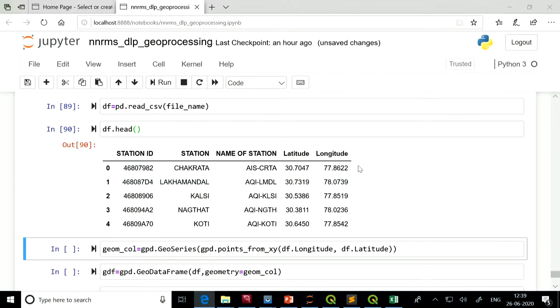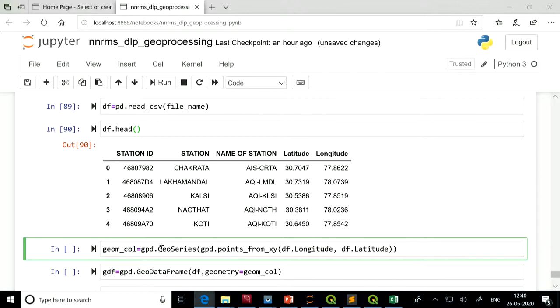So now next, we will make a point geometry by combining this latitude and longitude so that it can be visualized on the map. For that we need to create a geometry column. So first we will create a new geoseries. As I explained, a geoseries is a column that contains geometry information. We will give it the name geometry column.